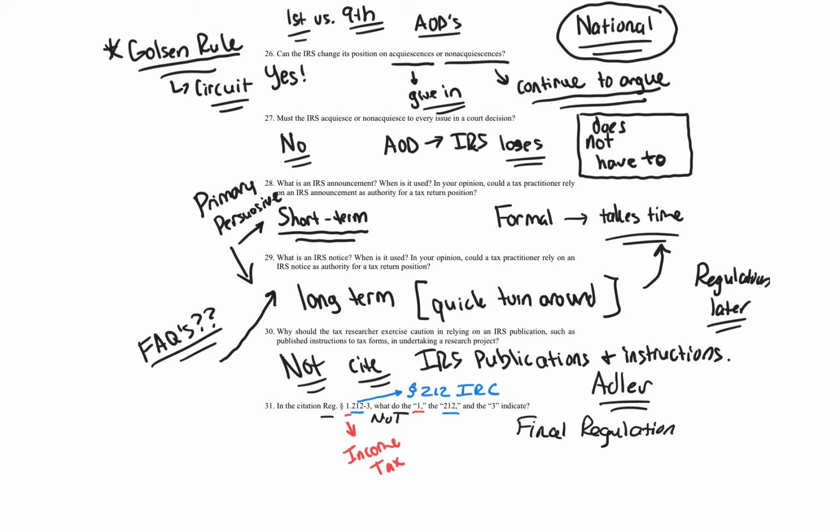The 3, which is right here, that is the 3rd regulation in the section 212 income tax regulations. And that's really the breakdown of that citation. So we have a final regulation dealing with income tax found in section 212, and it's the 3rd of the regulations. Okay, let's go ahead and move on to the next set of questions.